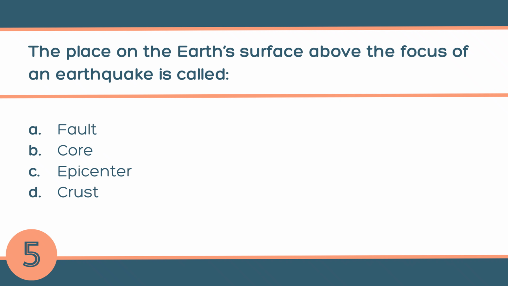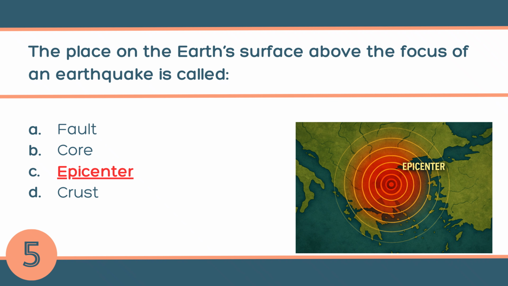Question number 5. The place on the earth's surface above the focus of an earthquake is called A. Fault, B. Core, C. Epicenter, or D. Crust. The answer is C. Epicenter. The place on the earth's surface just above the focus of an earthquake is called the epicenter. Epicenter is the place on the earth's surface that is directly above the point inside the earth where an earthquake begins.